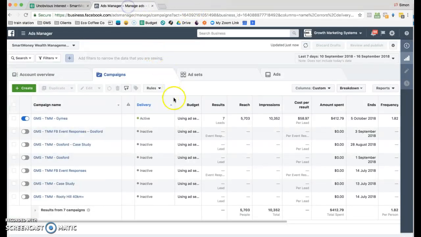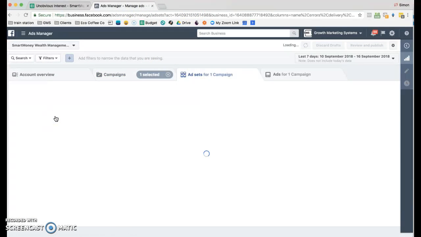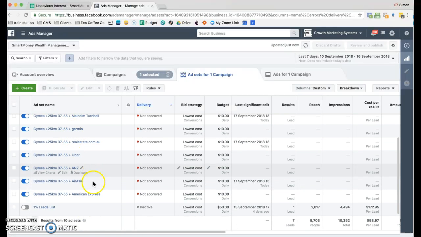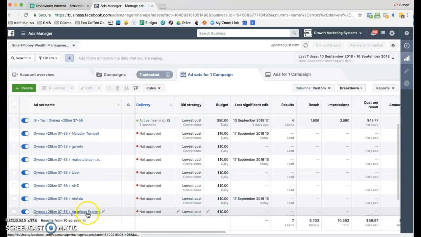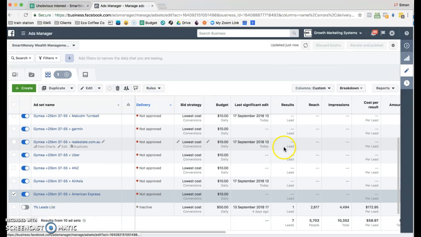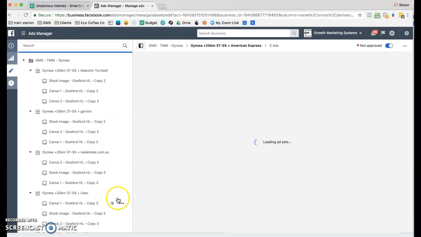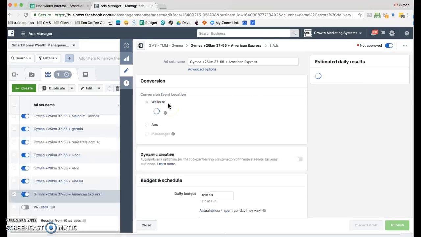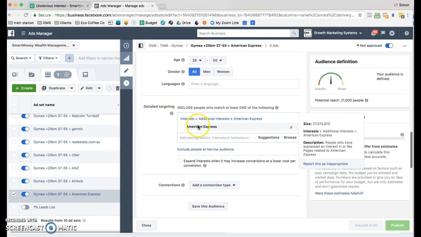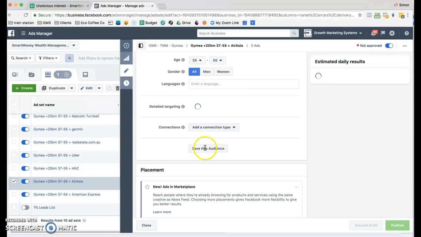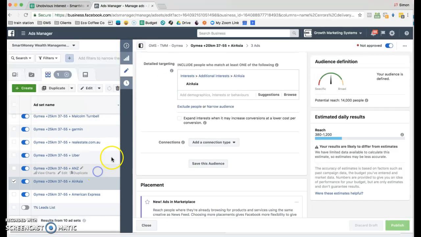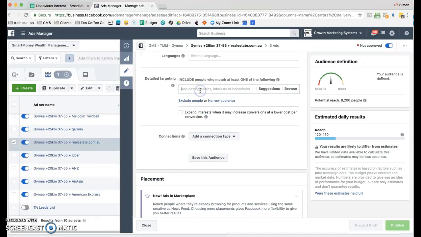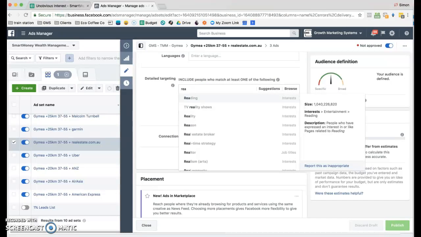So what I have done is then set up some new ads, and they're not approved for whatever reason, so I'll go in and check out why. But what I've done is just set up the targeting and the audience. So looking at Guy Meir, 25k radius, 37 to 55, and just looking at anyone who's interested in or follows American Express. Same for AirAsia, ANZ, Uber, realestate.com, etc. So that's the strategy that I'm going to roll out and test.